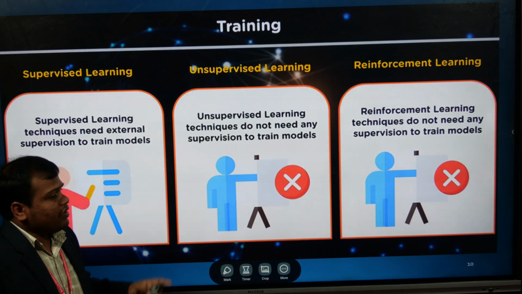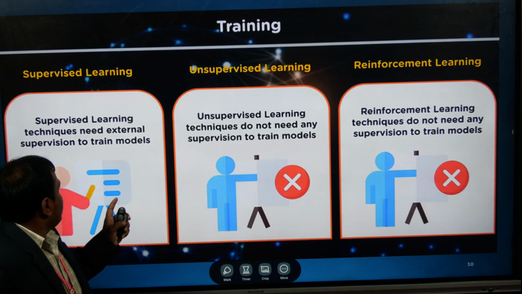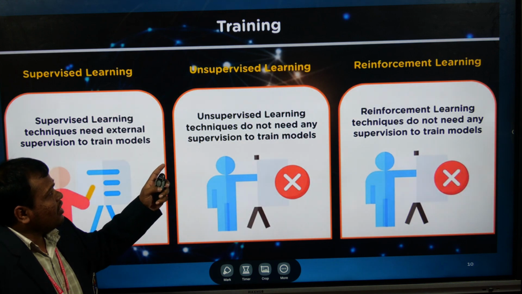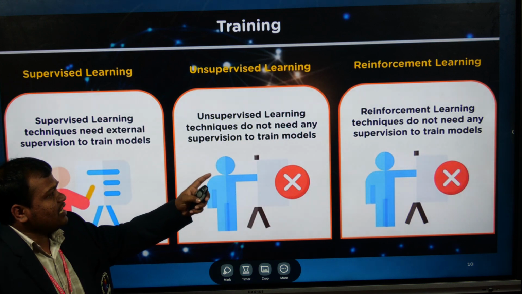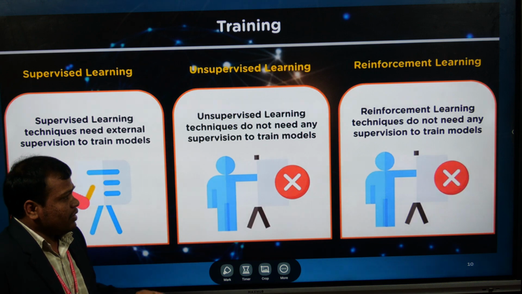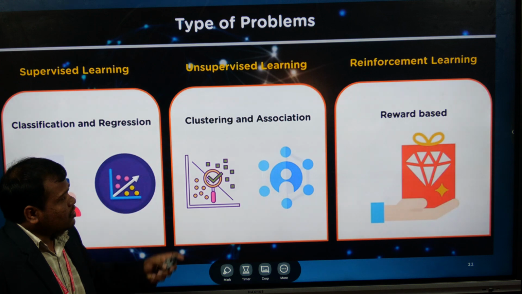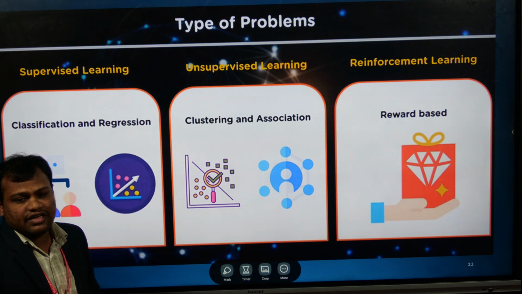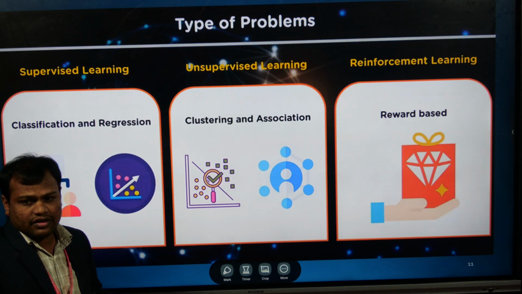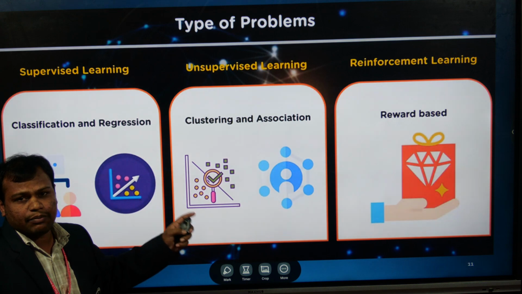So for supervised learning, we are going to take the help of supervision. For unsupervised as well as reinforcement learning, there is no need for supervision. These are some of the problems we face by using supervised learning, unsupervised learning, and reinforcement learning.